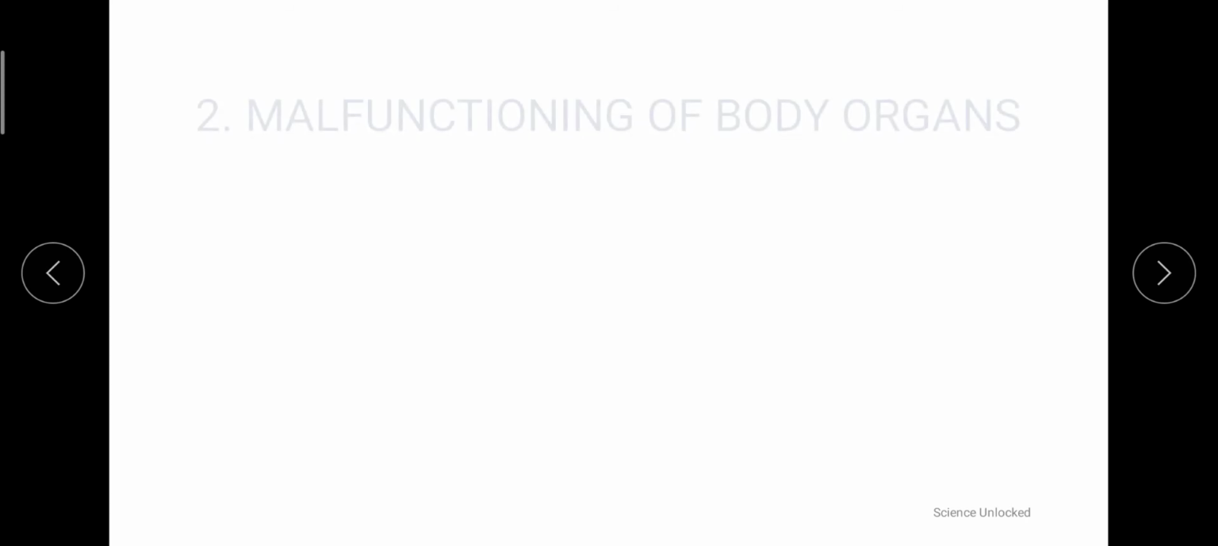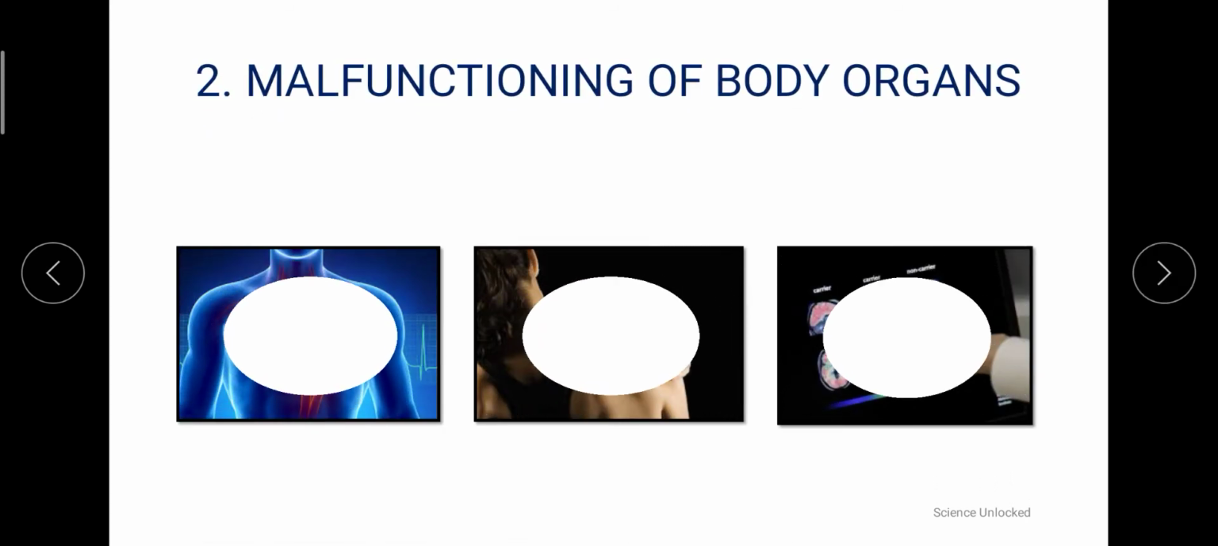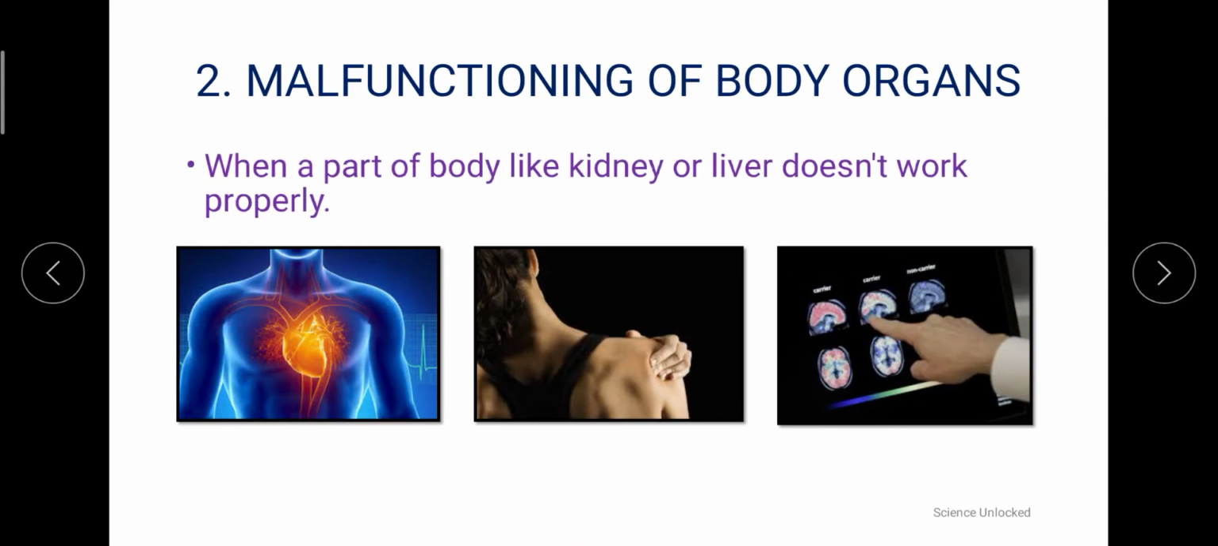Now, the next thing is the malfunctioning process, where different vital organs, such as the heart, muscle, or maybe some bone of the body, brain, liver, some other organs like the kidneys, the stomach may be having some problem, intestines, lungs, are not functioning properly. In that case we say it is the malfunctioning of body organs.